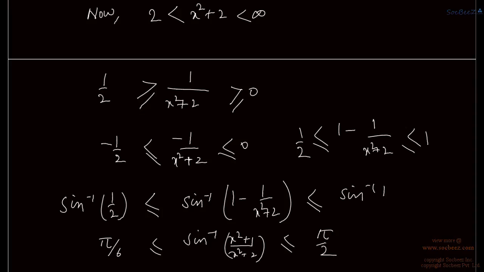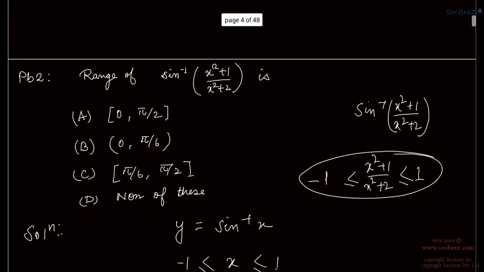So we have the range as pi by 6 to pi by 2, with both included. So option C is the correct option.